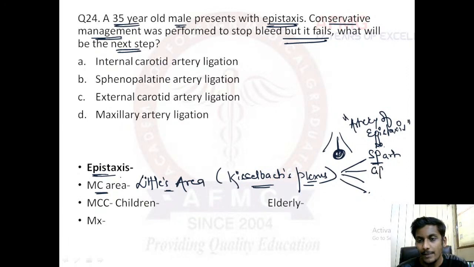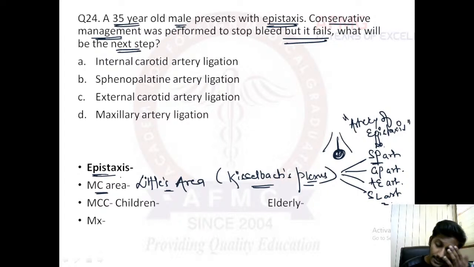Next is the greater palatine artery. Third is the anterior ethmoidal artery, and the fourth one is the superior labial artery. These form the Kieselbach's plexus, and this can definitely be asked as an exception. Instead of one of the arteries, they will give you the posterior ethmoidal artery. Please remember, the posterior ethmoidal artery is not a part of the Kieselbach's plexus.